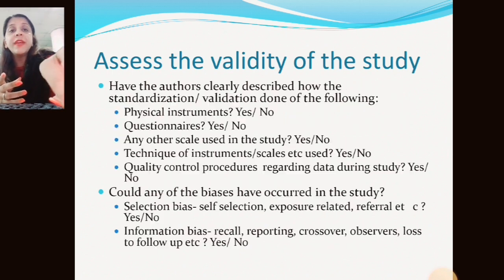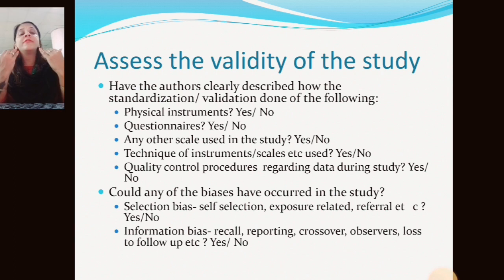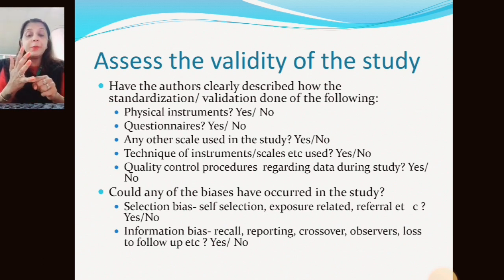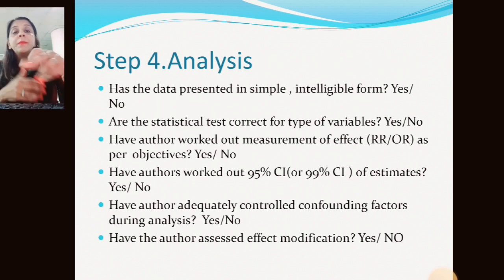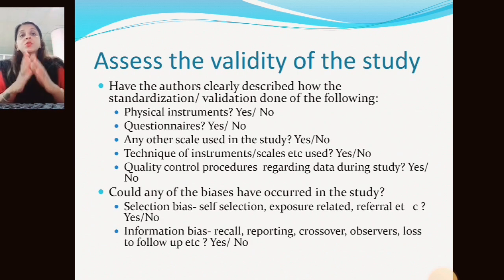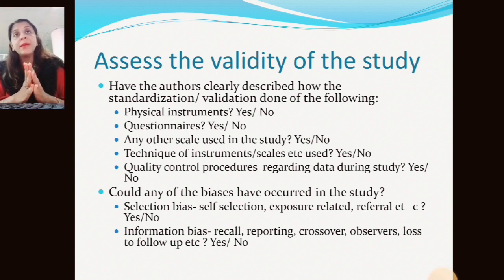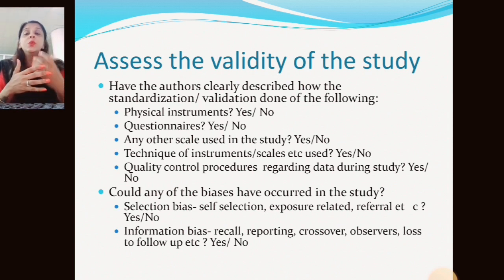The study must be bias free and error free. So we must check for any bias based upon the selection of the population, the total population, the reporting, the crossover design, or the information sheet. Whether that type of bias is there in the study or not, and if it is there, whether it has been controlled by the author or not. So this is all about how to assess the validity of the study, which is a very important step whenever we are pursuing some study, whenever we are doing some research study.